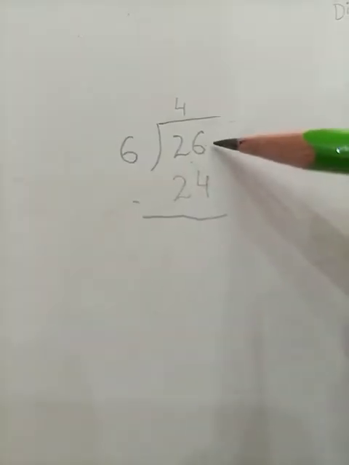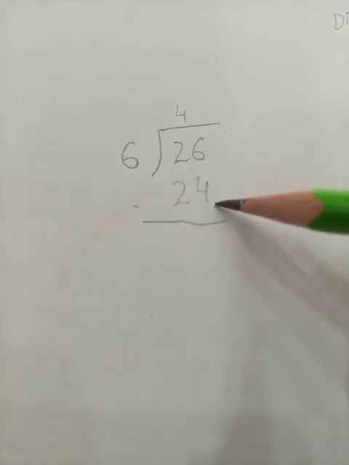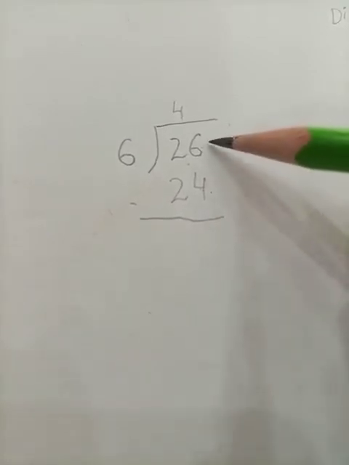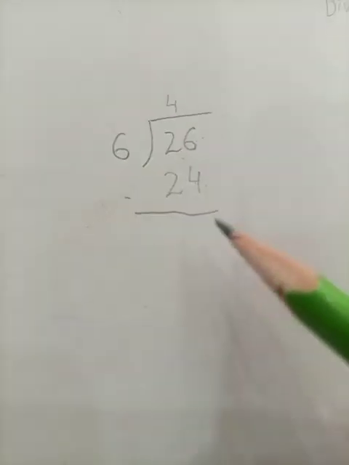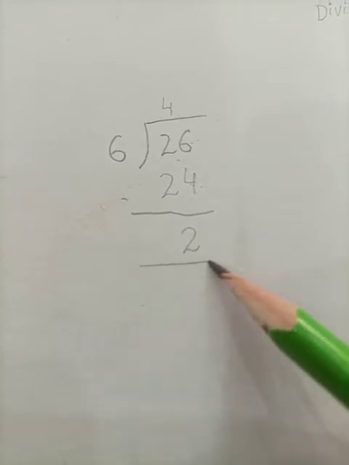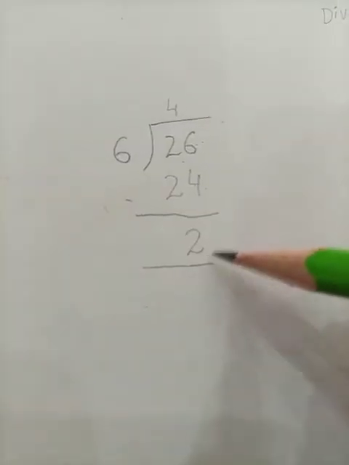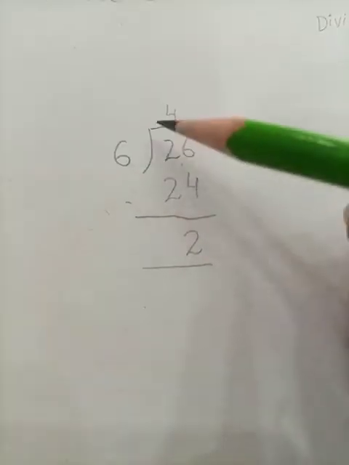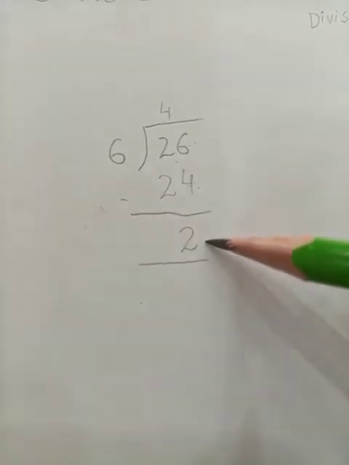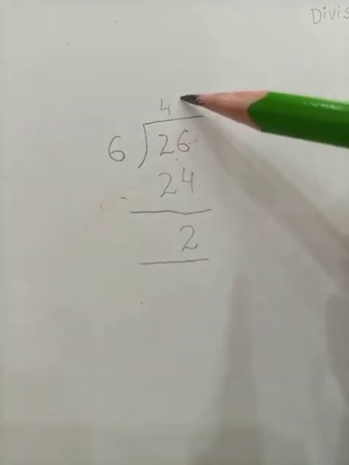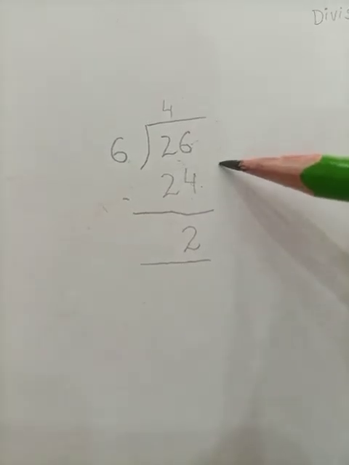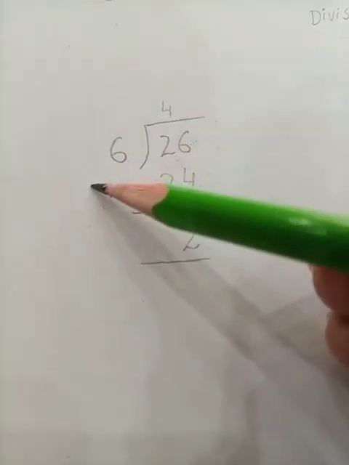Let's try to subtract. So students, we will start our subtraction from the ones column. When we subtract 4 from the number 6, our answer is 2. So students, here is our remainder, and this remainder is less than our divisor, so we can't divide it further. This will be our remainder, this will be our quotient, this will be our, tell me students, this will be our dividend, and this will be our divisor.